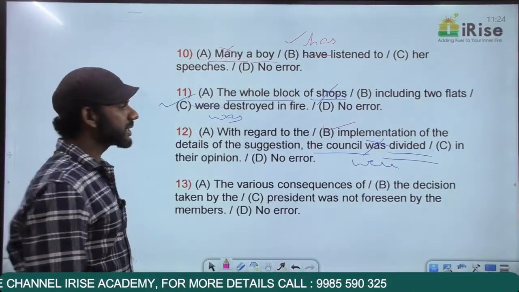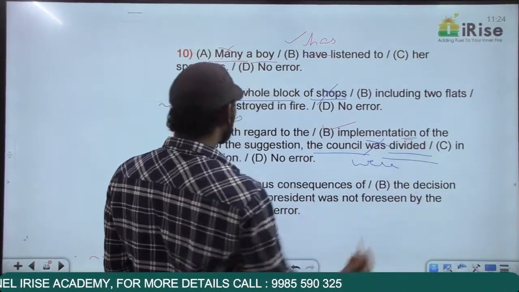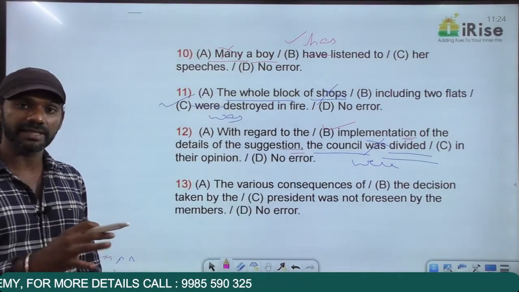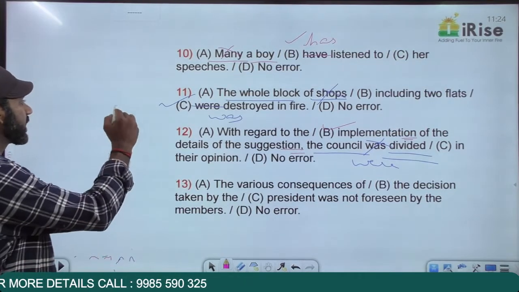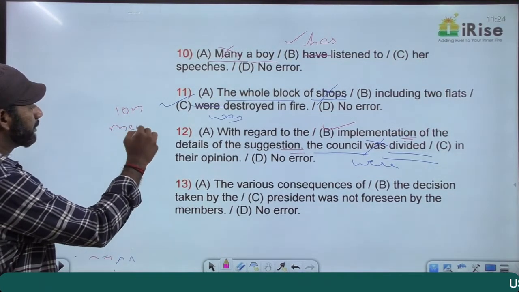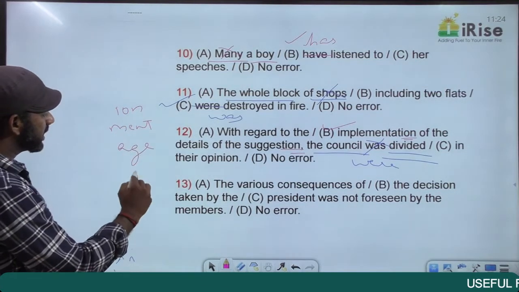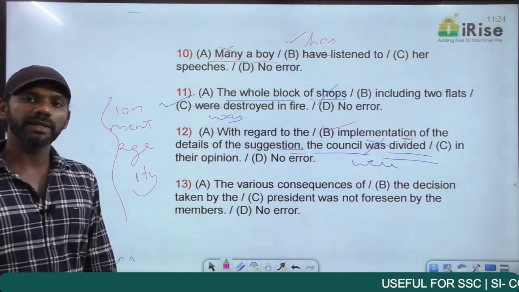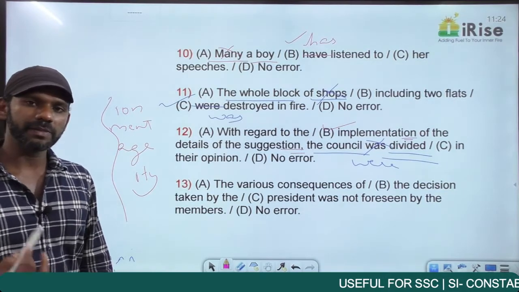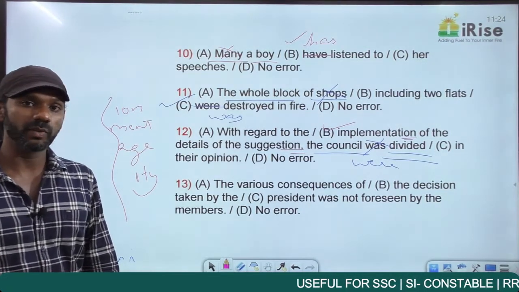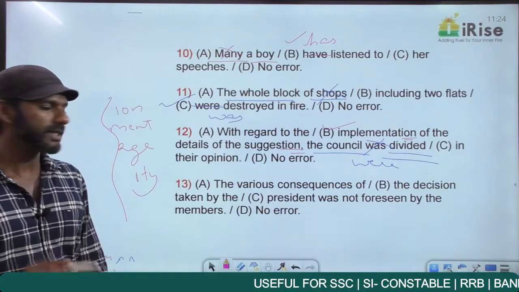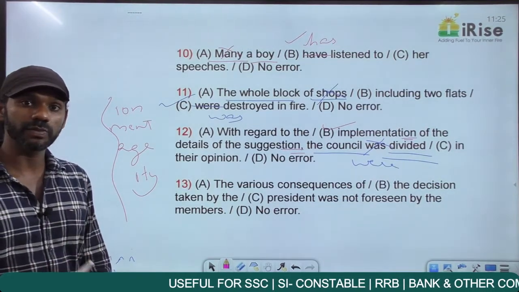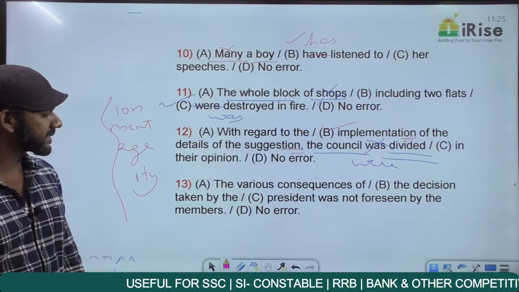Now, implementation is a noun, ION word. Suggestion is also a noun, ION word. I'll tell you in detail while discussing parts of speech. Words ending with ION, MENT, AGE, ITY, these are usually nouns. One word can be used in different parts of speech. The part of speech of a word depends on the sentence in which the word appears. We'll go for it in detail anyway.